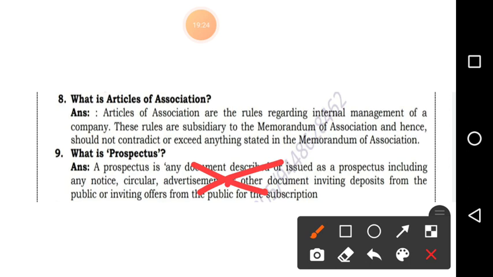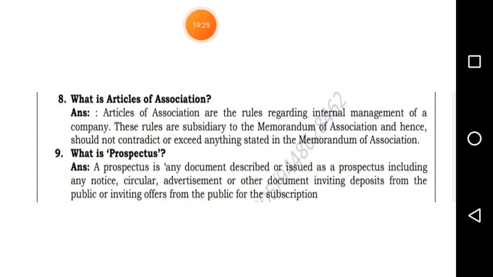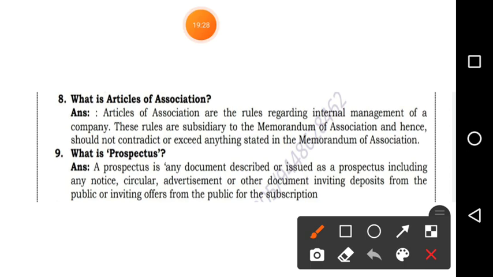Now write, prospectus is a document which has all the information about the company.